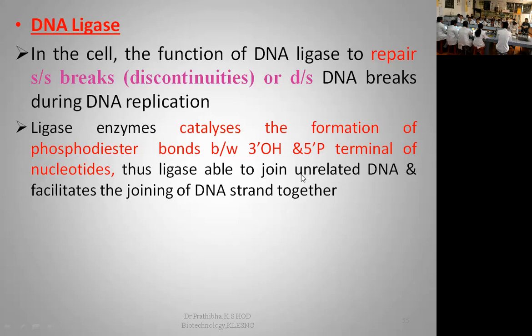Thus, ligase is able to join unrelated DNA and facilitates the joining of DNA strands together. It means the ligase enzyme is responsible for synthesizing the phosphodiester bond between two adjacent nucleotides.